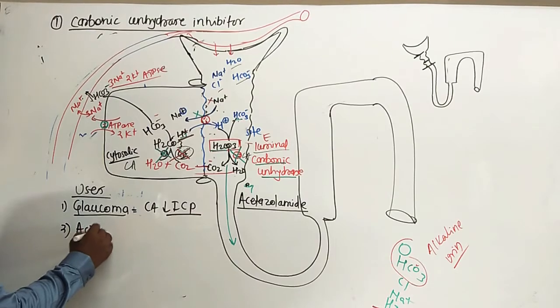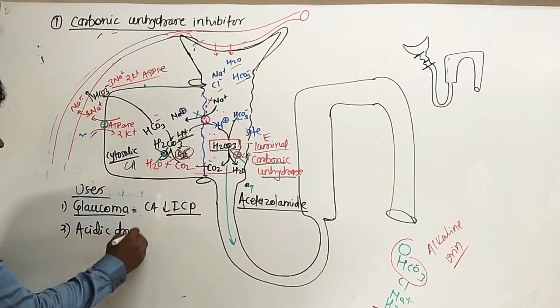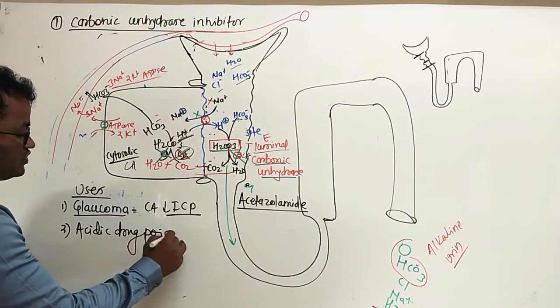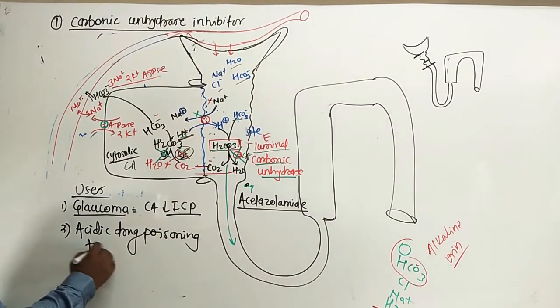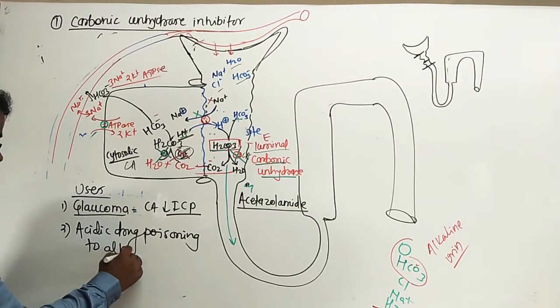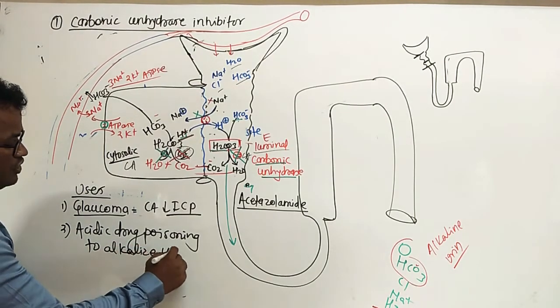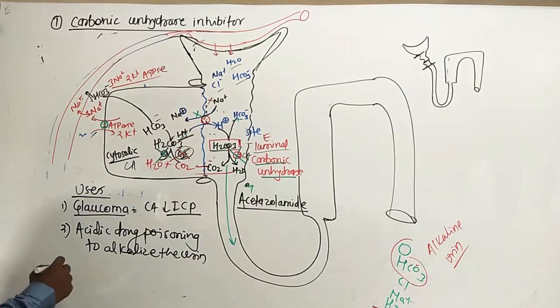In acidic drug poisoning, what will happen? Alkaline urine will form, so they will be useful to alkalinize the urine in acidic drug poisoning. This is the use.